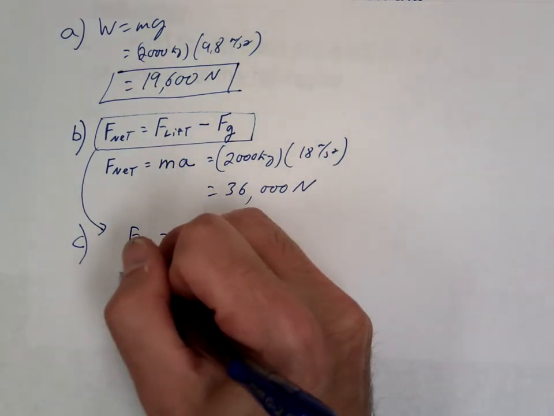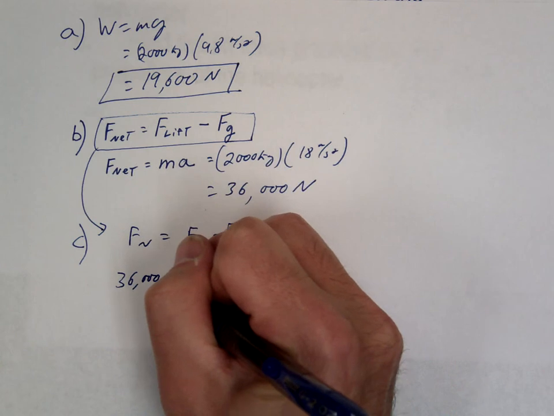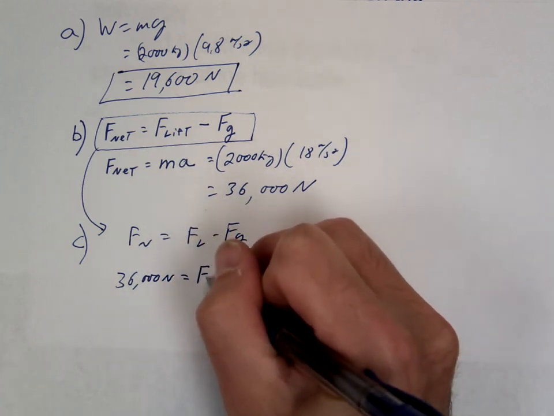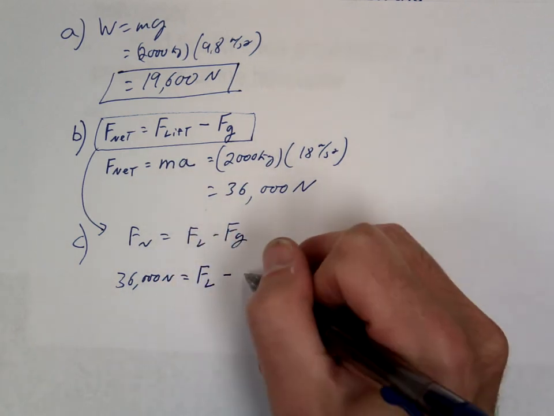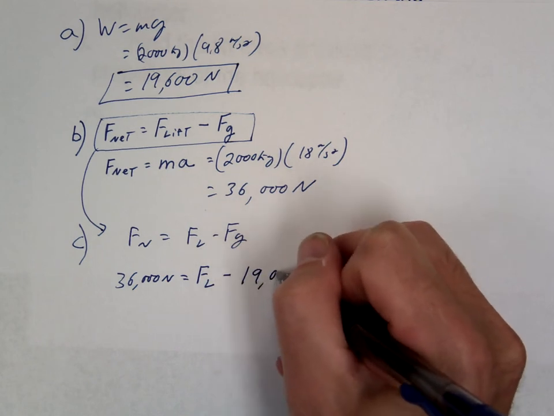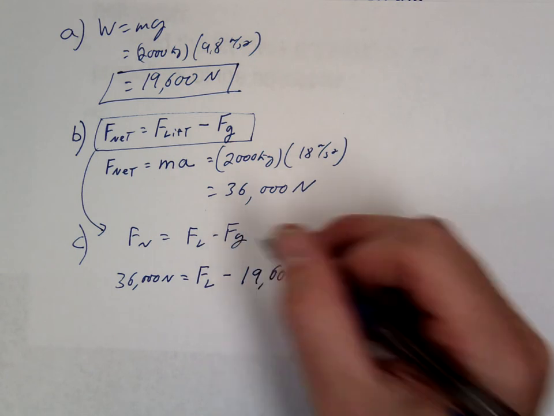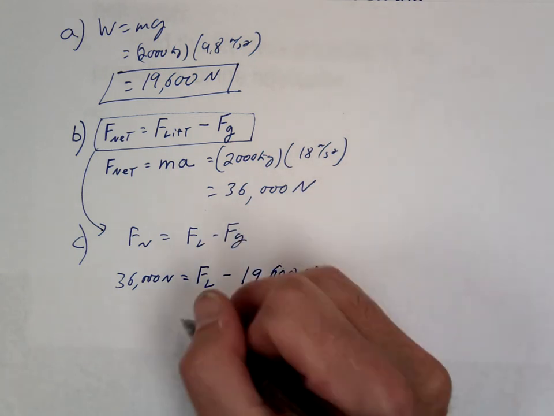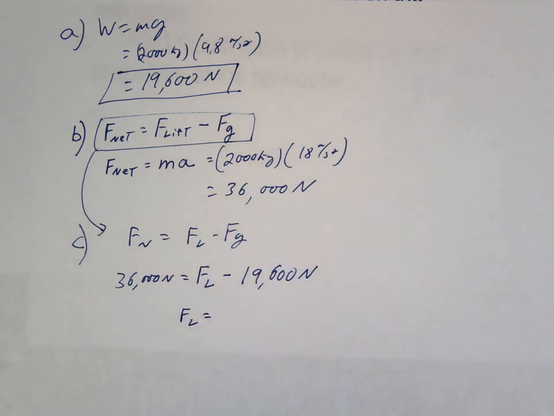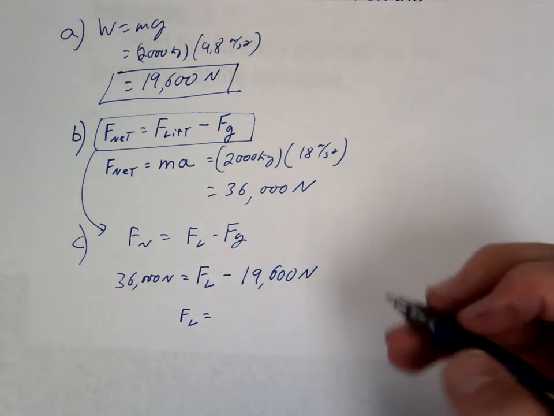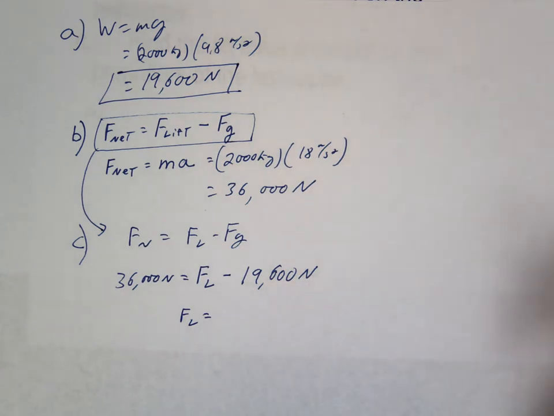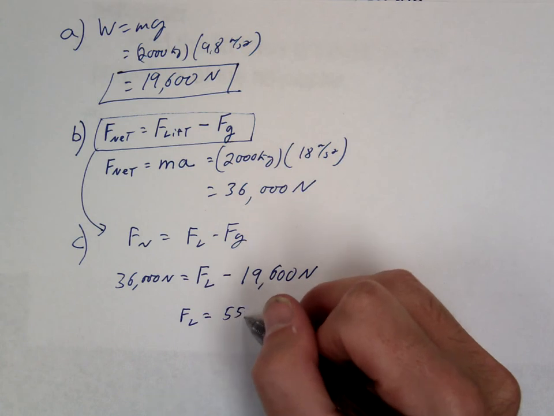So our net force was 36. Our lift force is unknown. Our gravitational force was 19.6. Remember, gravity and weight are the same thing. Force of gravity and weight are the same thing. And hopefully it confirms what we predicted in terms of the size. Should be greater than 36,000. Looks like we're at 55.6.